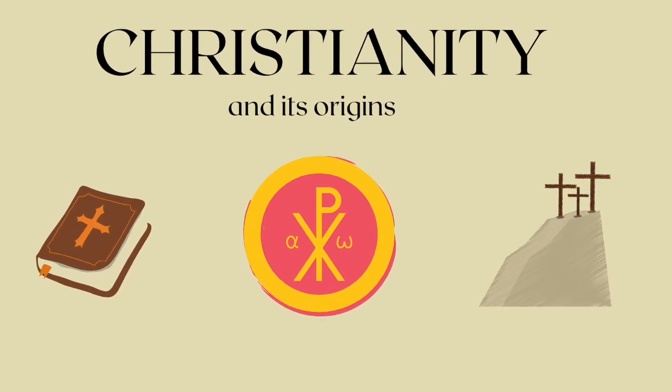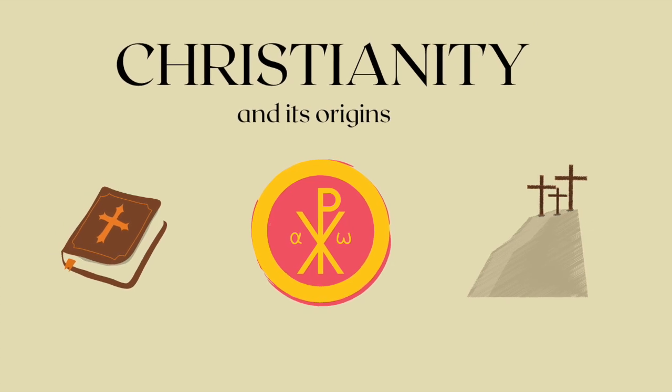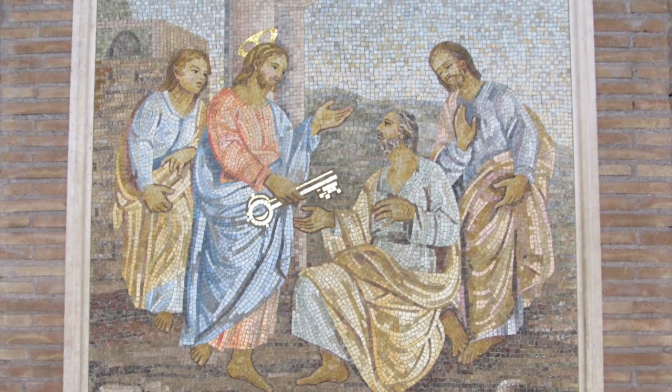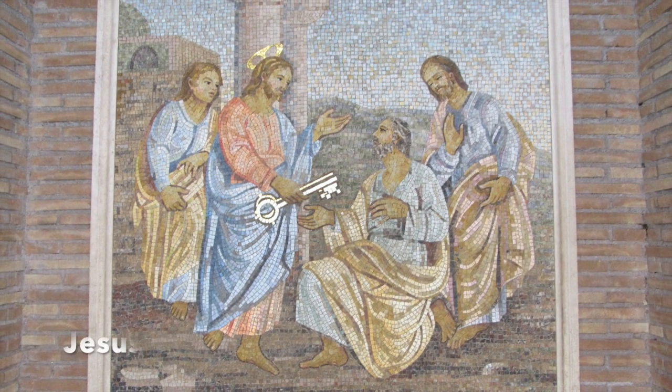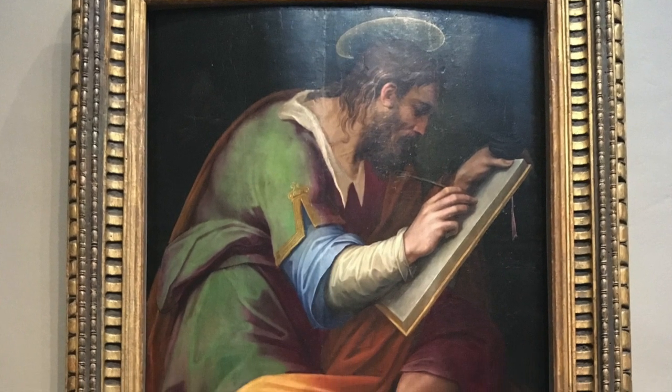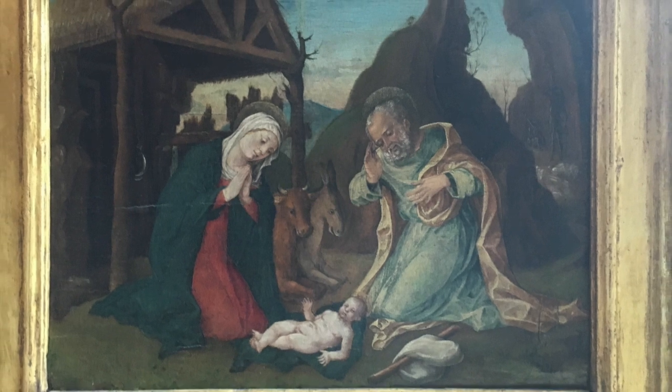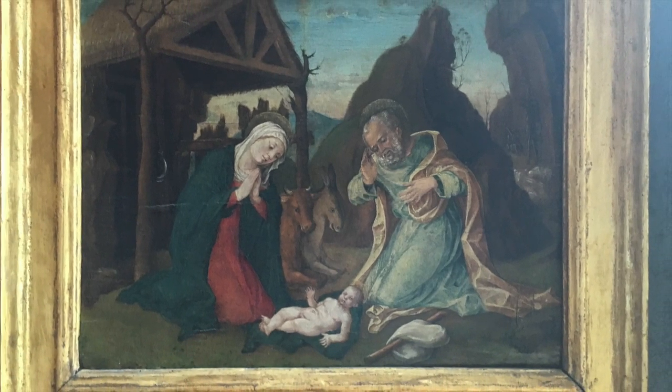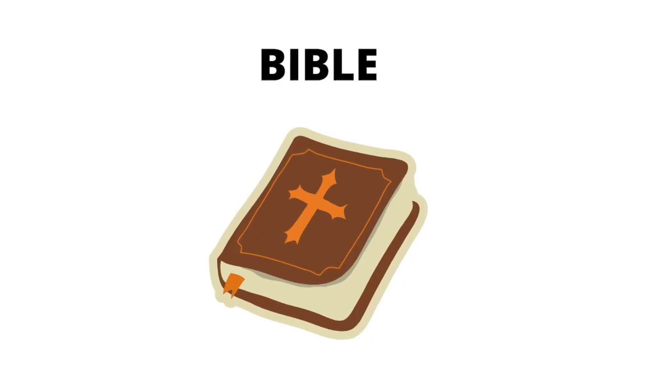This next list is about Christianity and its origins. The first term on the list for the origins of Christianity is Jesus. According to the Gospel of Luke, Jesus was born in a stable because no inn could accommodate his parents Joseph and Mary. This occurred during the reign of King Herod.